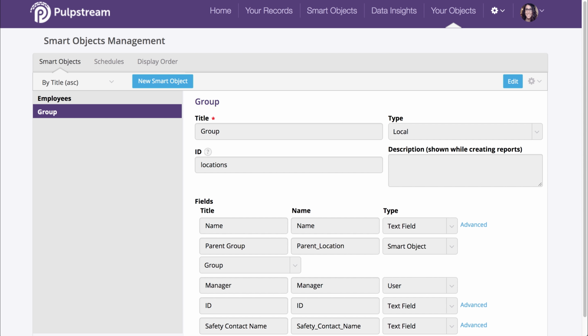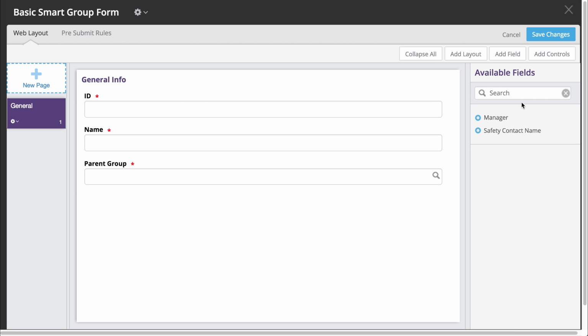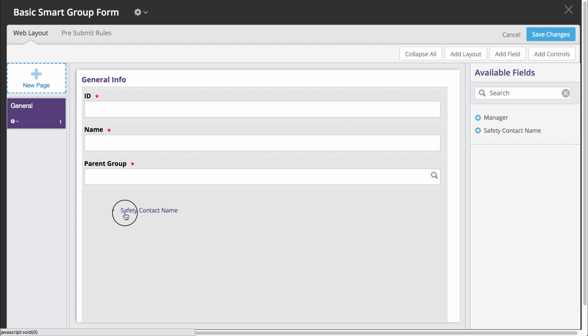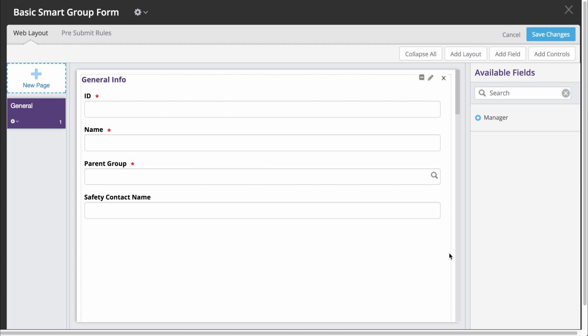Now that we have that field in our group, we need to add this to our smart group form. So in the top right part of the screen, by the edit button, click on that gear icon and choose manage form. And your basic smart group form will pop up. So in your available field section, we're going to see the safety contact name field that we just created. Drag that over from the available fields into your general info section of your page and save your changes.